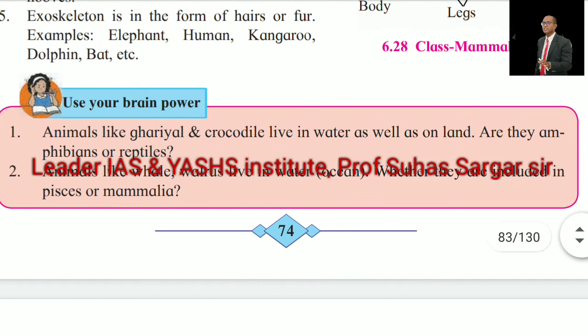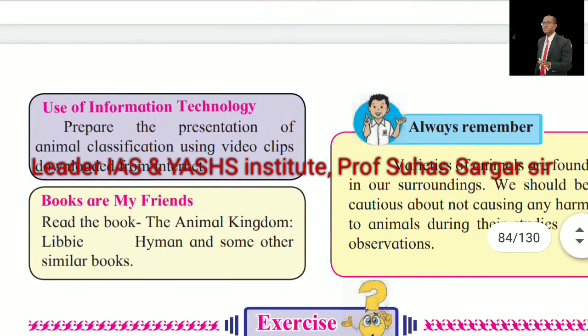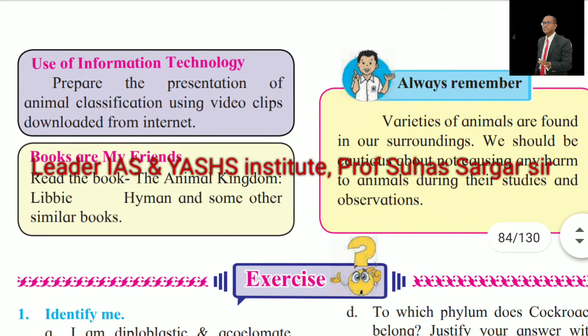Use your brain power. Animals like gharial and crocodile live in water as well as on land. Are they amphibians or reptiles? Animals like whale and walrus live in the ocean. Are they included in Pisces or Mammalia? Use your information technology.